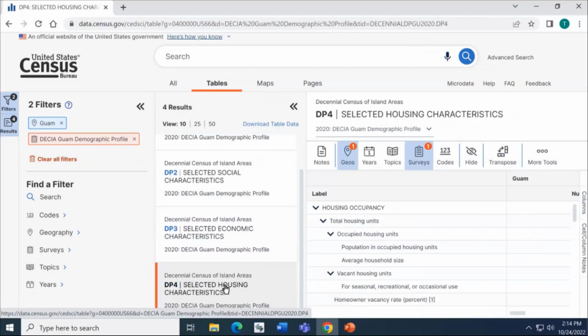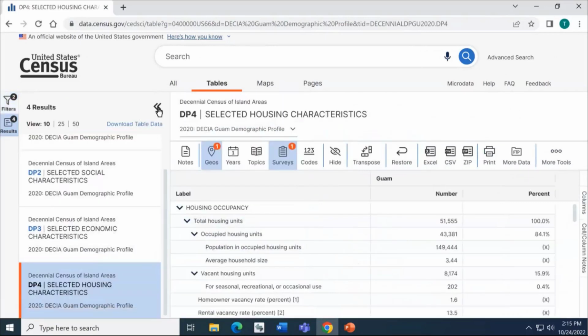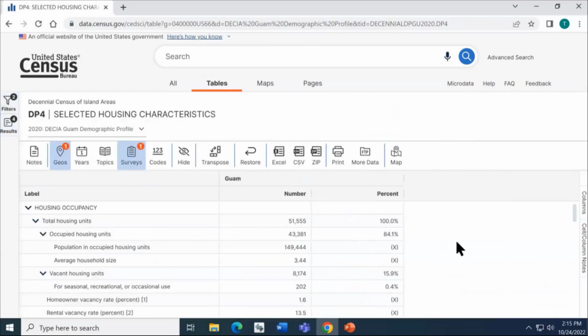As you click between the different table titles in this list of results, on the right-hand side of the screen, you'll notice your table is being updated to show you the data available. At the top of the screen, there are a couple of panels, the filter panel and the results panel for you. Those are collapsible when you're done using them. If you'd like to devote more space on your screen, you can click the chevrons at the top or the icons to hide them from your view.